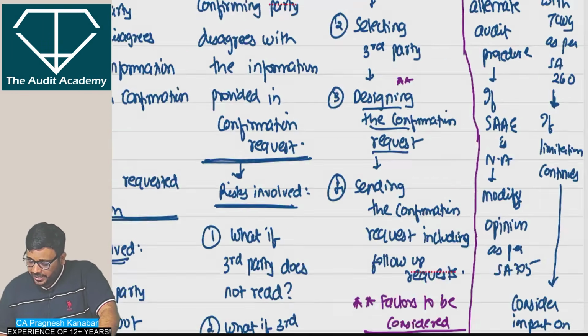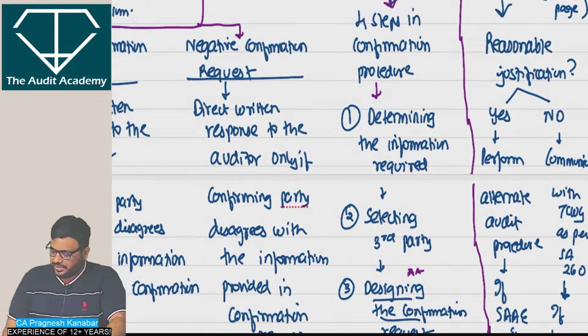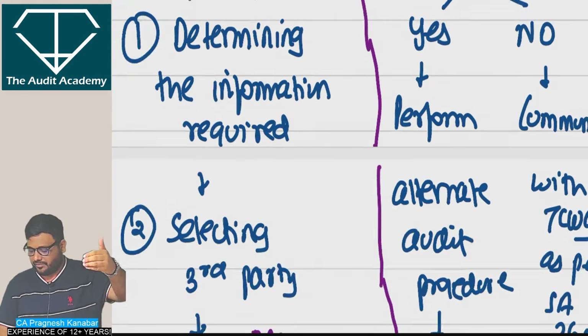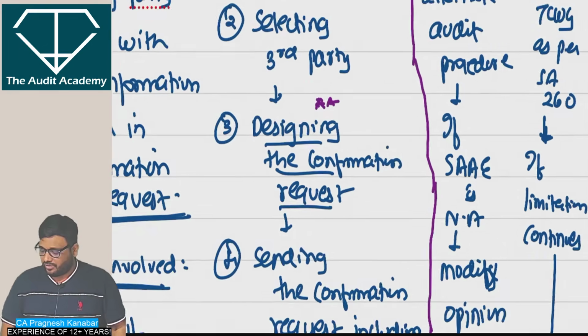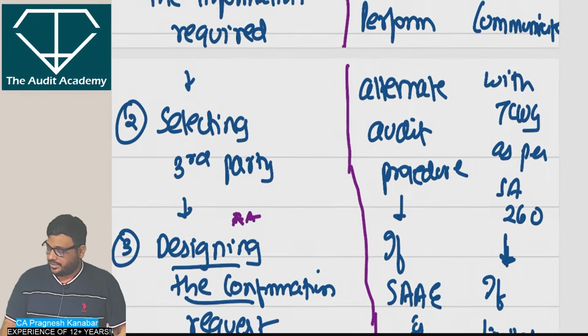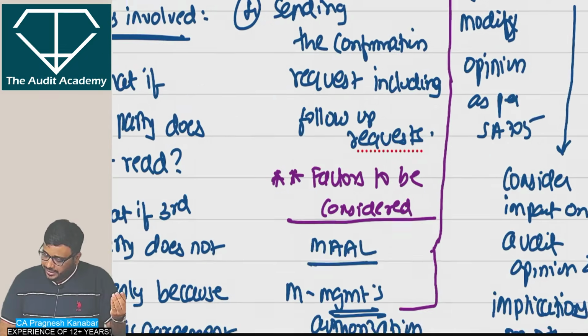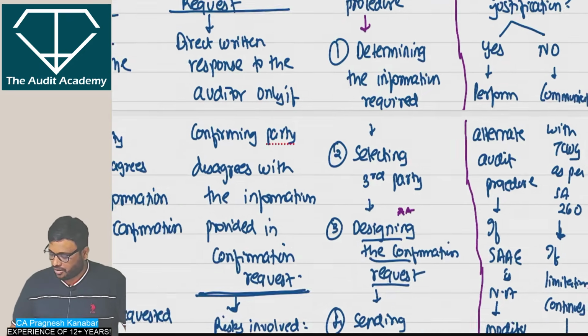Now, when it comes to management's authorization, what if management refuses to authorize the confirmation request? Then we have to see whether there is reasonable justification. If yes, then perform alternate procedures. After that, if evidence is still not available, then modify the opinion. However, if there is no reasonable justification, then communicate with TCWG as per SA 260. After that, if the limitation continues, then consider the impact on the opinion and the impact on other aspects of the audit.